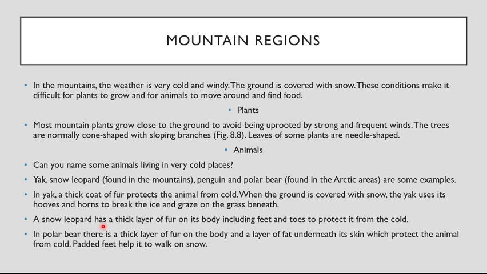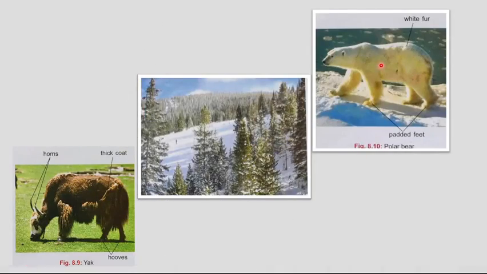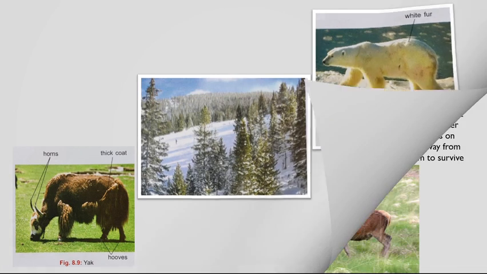A snow leopard has a thick layer of fur on its body, including feet and toes, to protect it from the cold. In polar bear, there is a thick layer of fur on the body and a layer of fat underneath its skin, which protects the animal from the cold. Padded feet help in walking on the snow. Here you can see a thick layer, and it is very fatty, and the flat feet, or padded feet, help them to move in the snow.